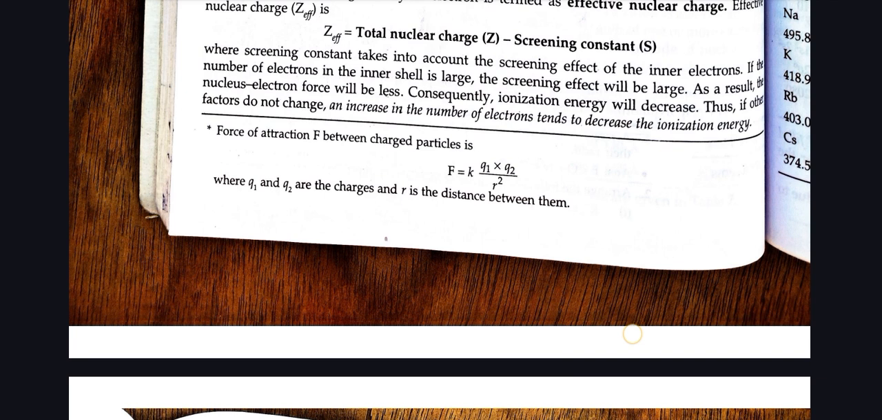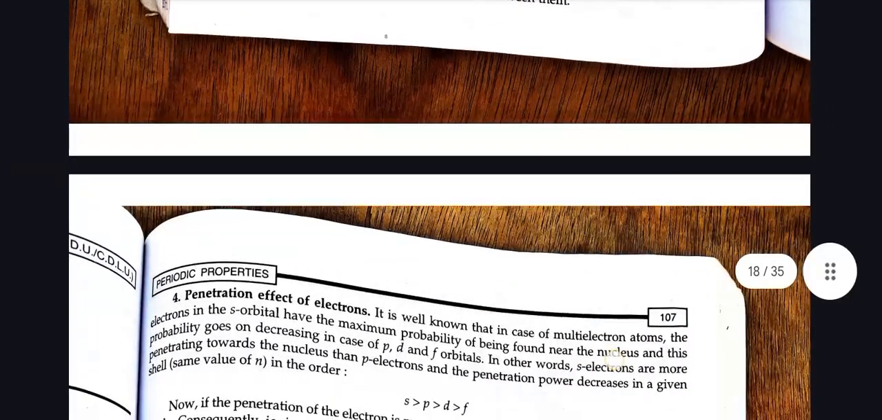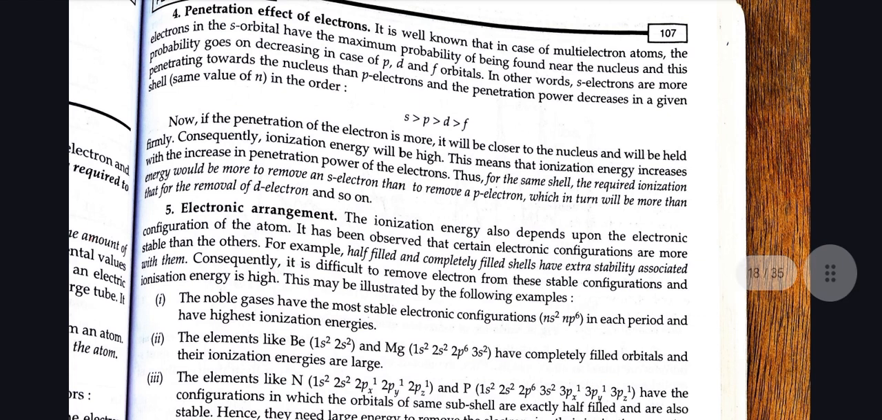Penetration effect of the electrons. It is well known that in the case of multi-electron atoms, the electrons in the s orbital have the maximum probability of being found near the nucleus, and this probability goes on decreasing in the case of p, d and f orbitals. In other words, s electrons are more penetrating towards the nucleus than p electrons, and the penetration power decreases in a given shell, same value of n, in the order s > p > d > f.